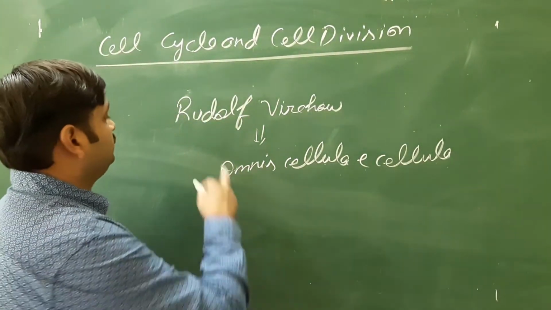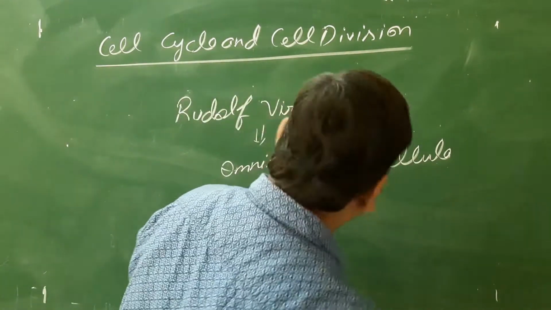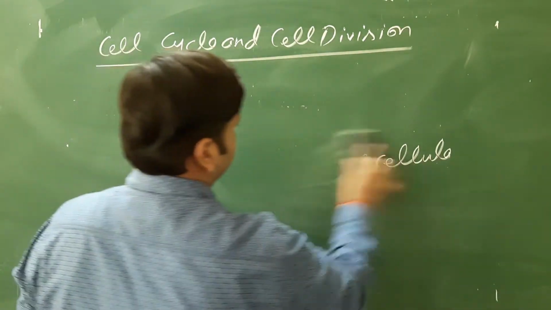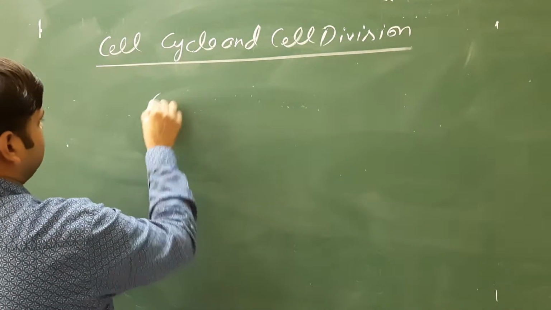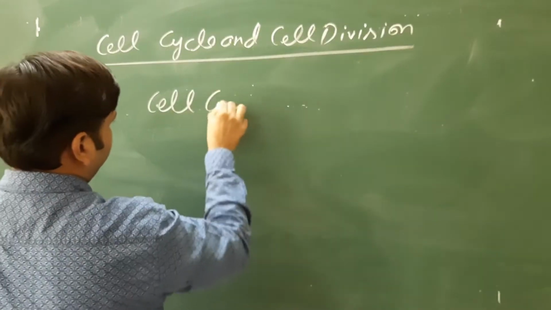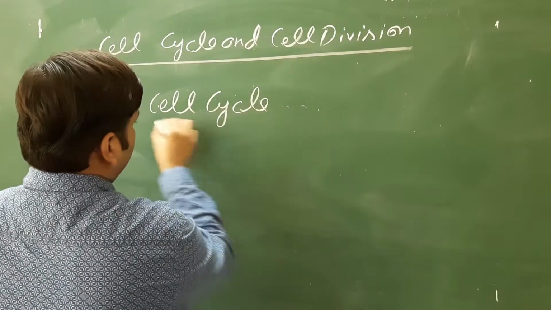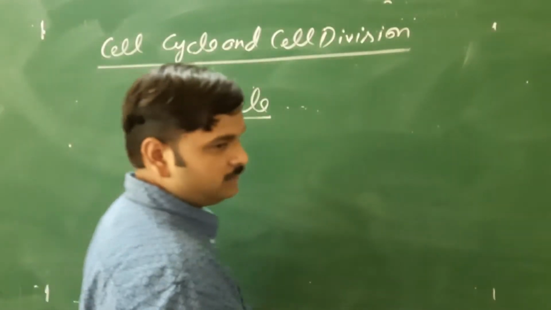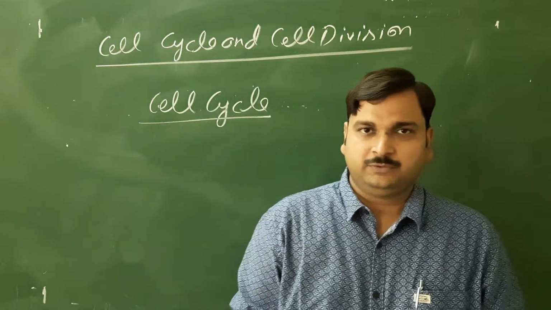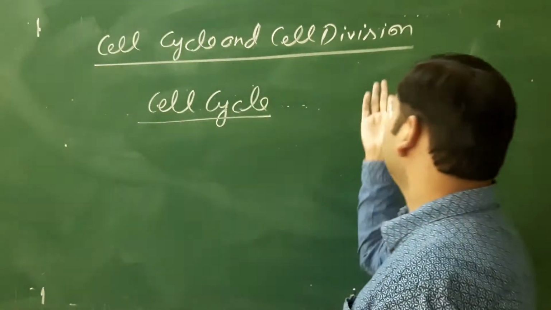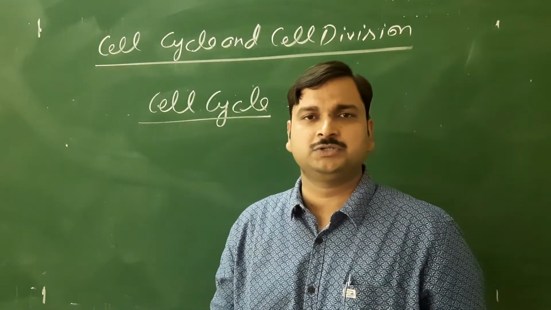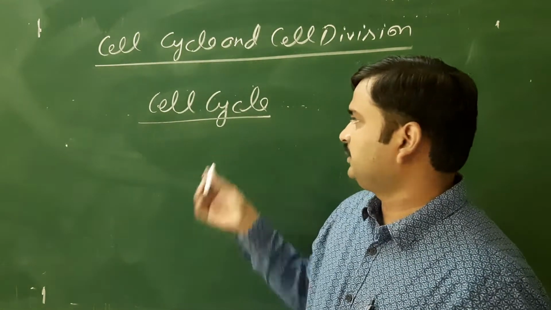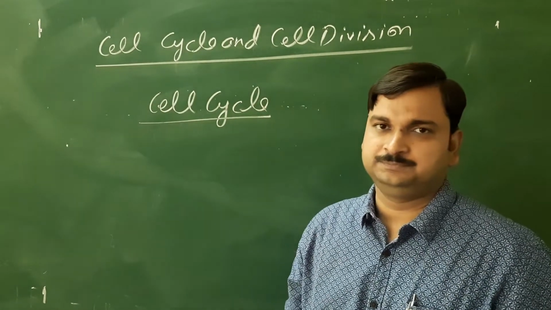Okay, so now the first term that I want to discuss here is cell cycle. When the cell division takes place, cell division is a very general term, the process by which a cell divides. But what is the meaning of cell cycle?